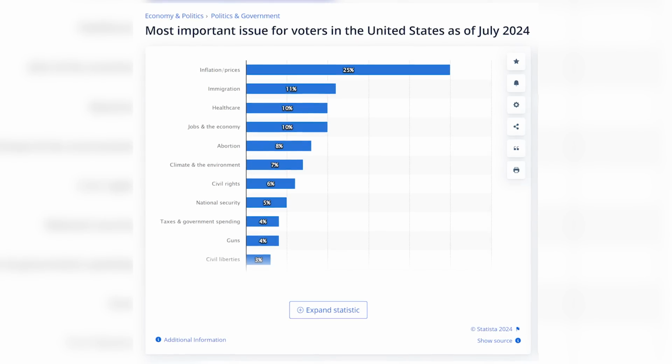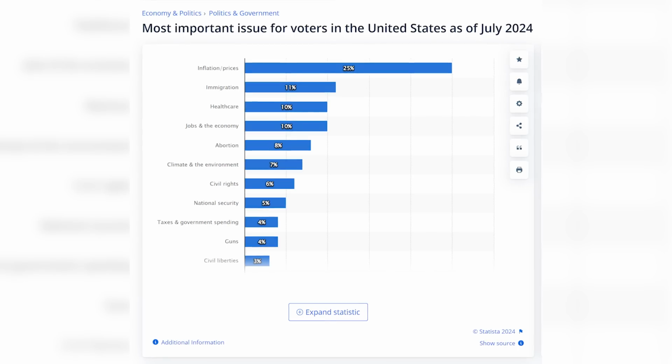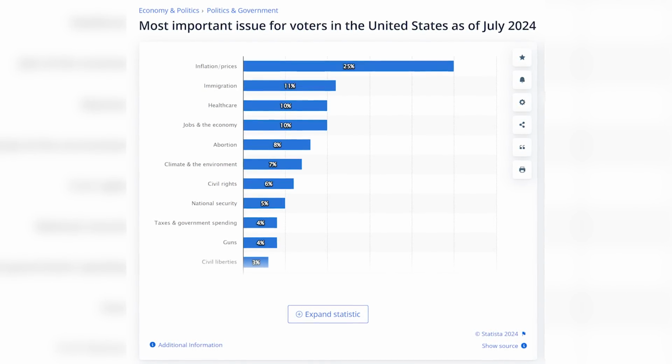So it's been an intense 4 years politically, and a lot of these things have an impact on how people are going to vote. Additionally, according to this survey from July, some of the most important topics for voters this year are inflation and prices, immigration, healthcare, jobs and the economy, and abortion.